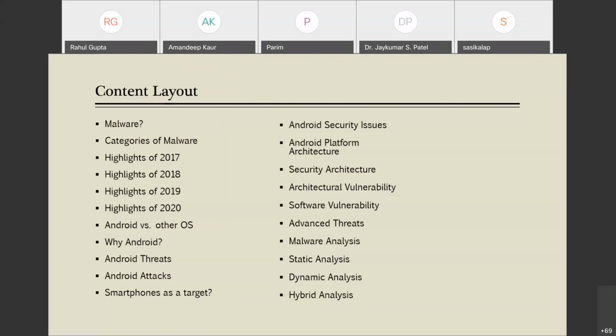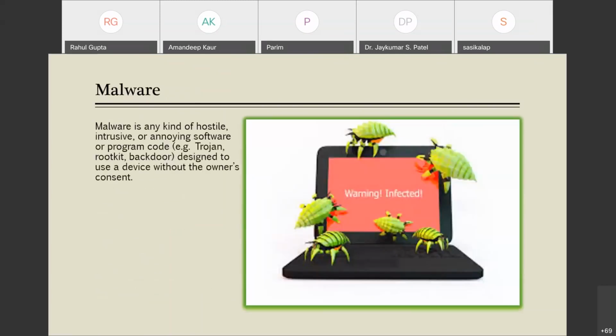So next, I'm jumping to the first slide here. This first slide is very basic in nature, just introducing you to what malware is. As everybody might be knowing, malware is any kind of hostile or intrusive or annoying software or program code that is designed to use a device without user's consent.